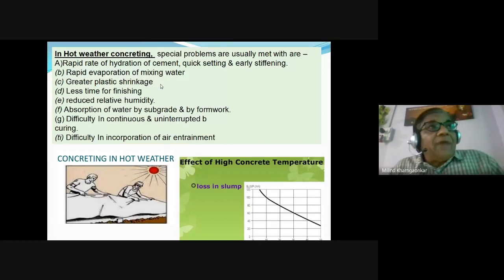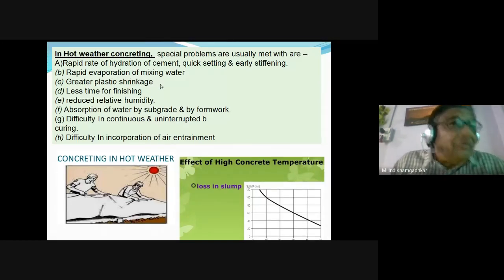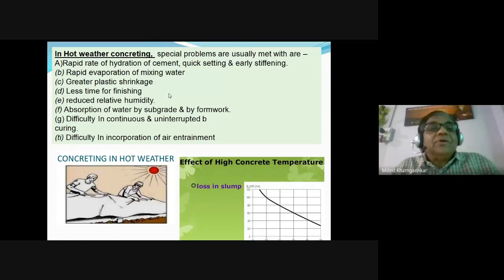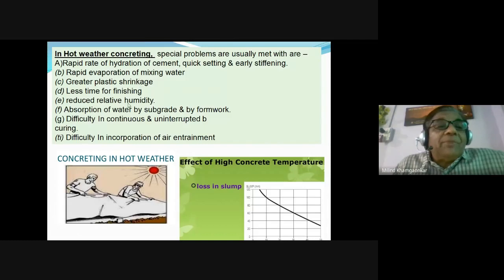And durability, I will again repeat, is related with permeability. Permeability is again related with the percolation of water into the concrete. So there are numerous things related with durability: permeability, percolation of water, corrosion of the reinforcement. Then due to the hot weather, we get lesser time for the finishing because quick setting occurs. Relative humidity of the concrete reduces.